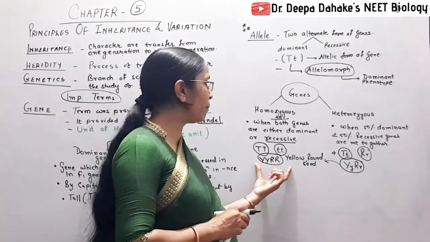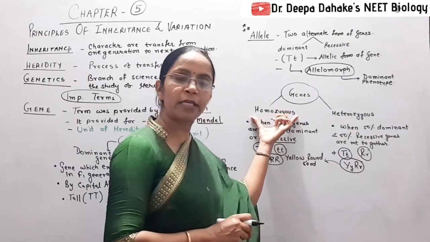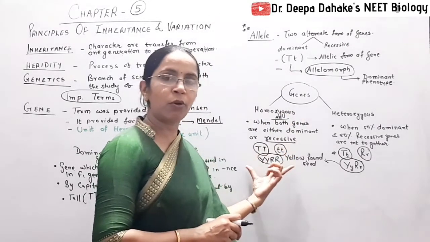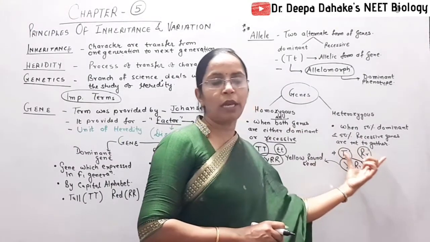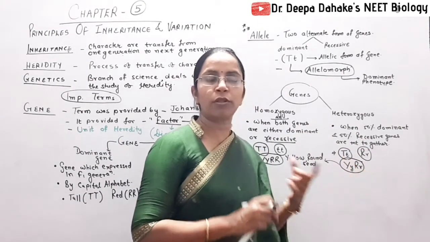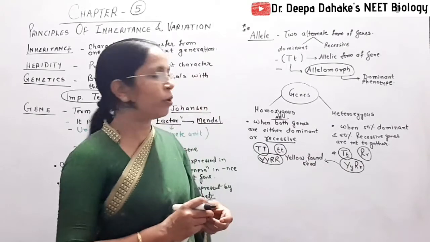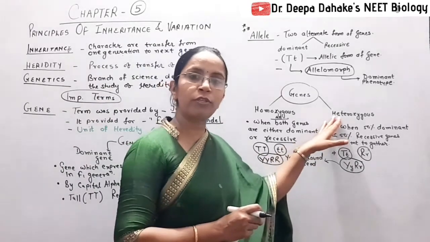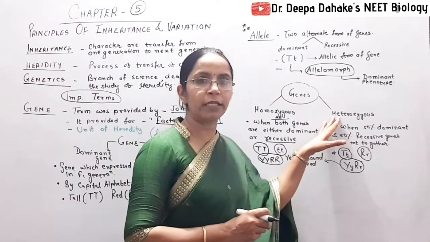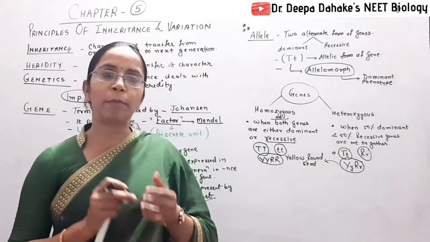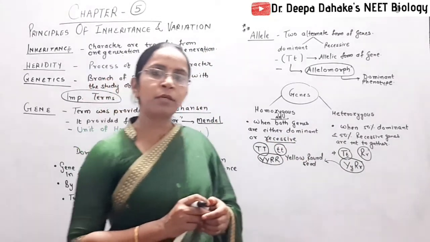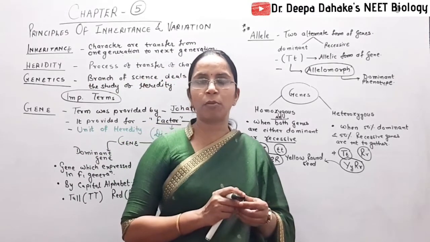So here you remember the genes may be homozygous when all are dominant or all are recessive. When 50% dominant and 50% recessive for the particular trait, then the condition of the genes is called heterozygous condition.